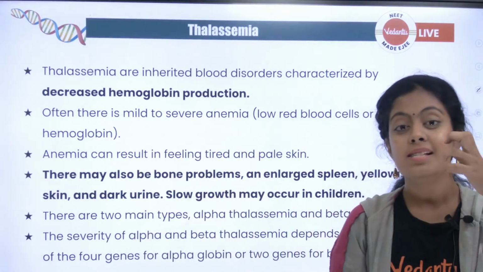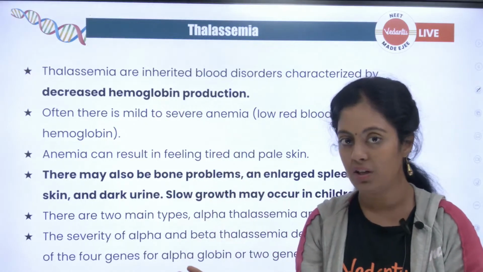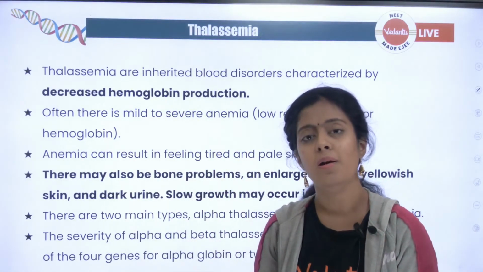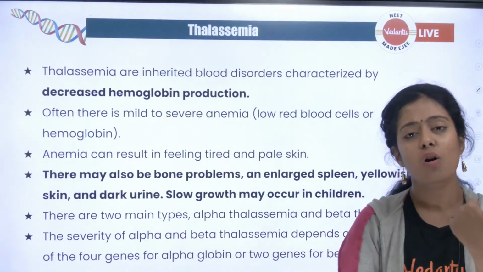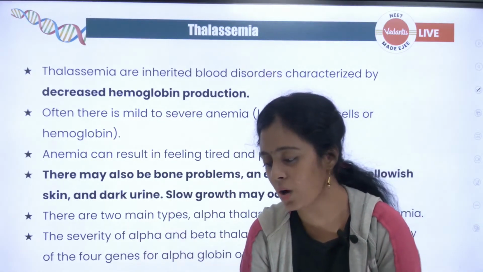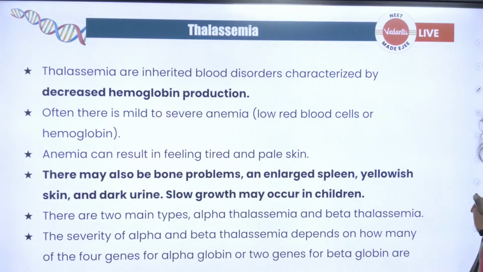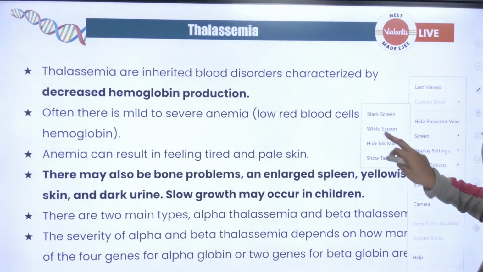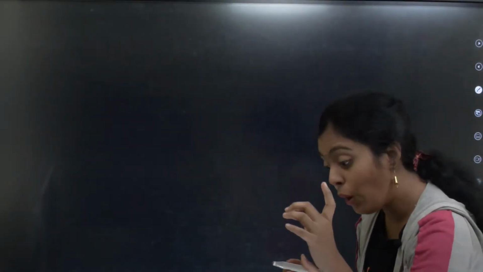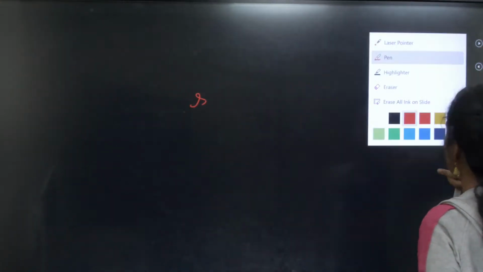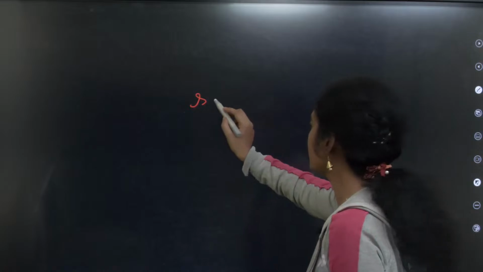Okay, so sickle cell anemia is also related to hemoglobin. Thalassemia is also related to hemoglobin. Ma'am, then what is the difference between thalassemia and sickle cell anemia? Can anyone tell me what is the exact difference between thalassemia and sickle cell anemia? There is a word in your textbook, in NCERT. Can anyone tell me? It's given very clearly in your NCERT.